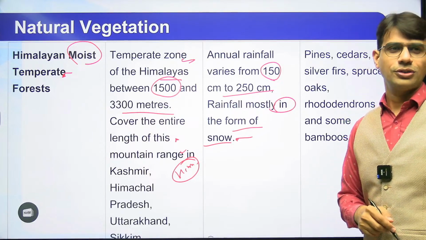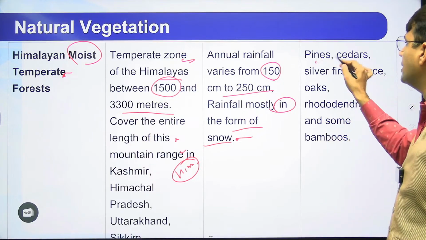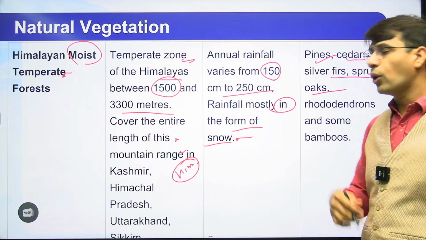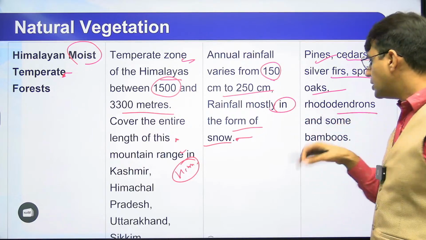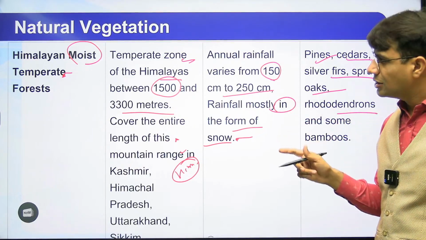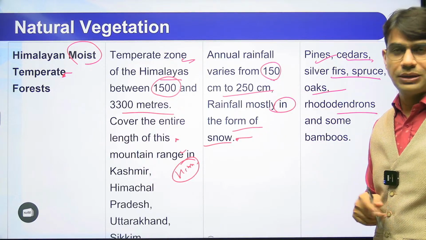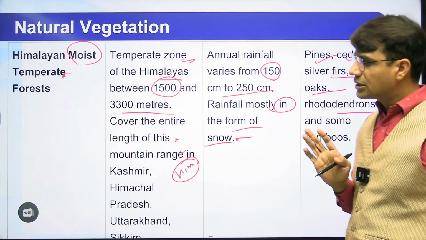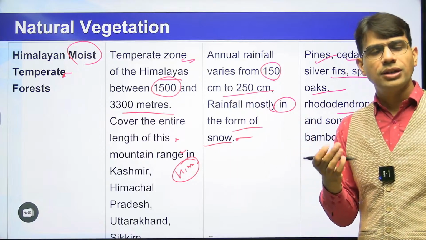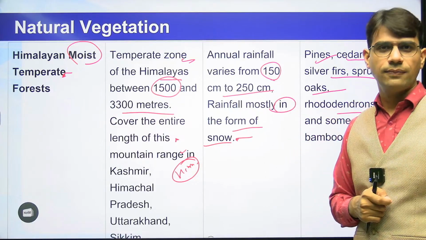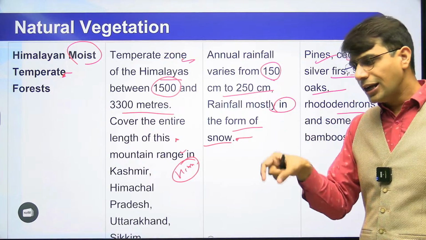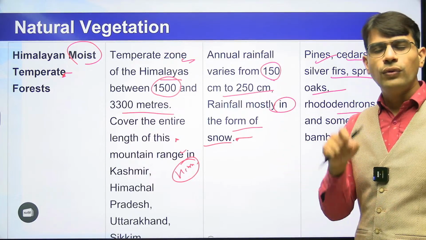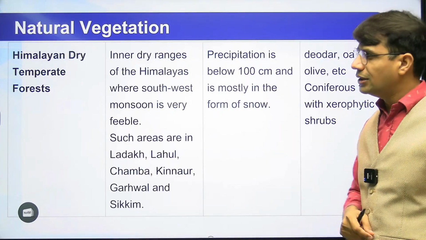That is more important. What kind of species will be there? Pine tree, cedar tree, silver tree, spruce tree, oak tree, rhododendron trees. These are the trees which are found in this region. Even the bamboo tree are also found. But this is the last area जहाँ पे bamboo मिल सकते हैं, because after that the stunted tree will be there. Very stunted tree will be there. The height of the trees after it is going to be very, very less. बहुत कम height रहने वाली है.